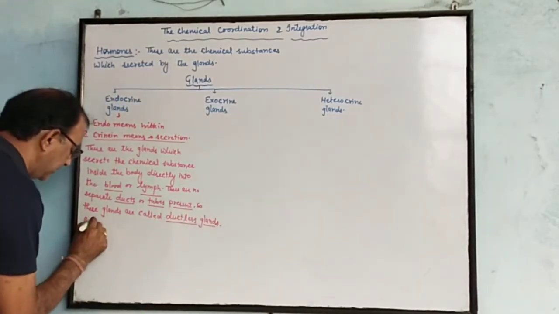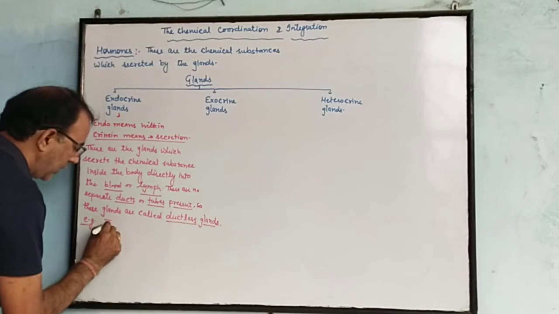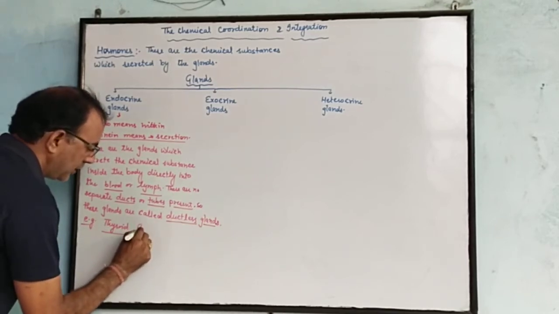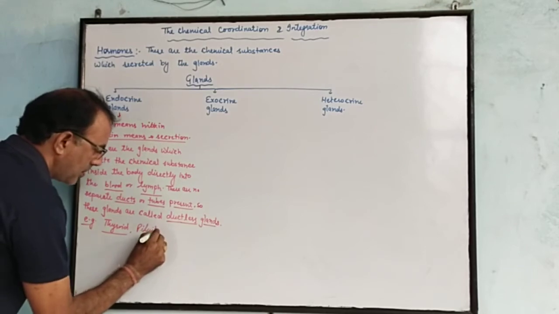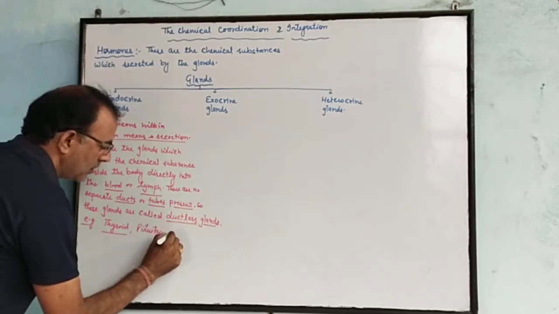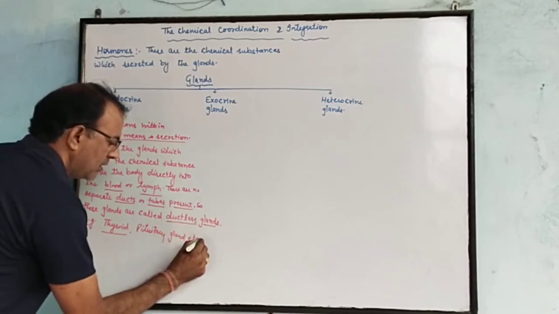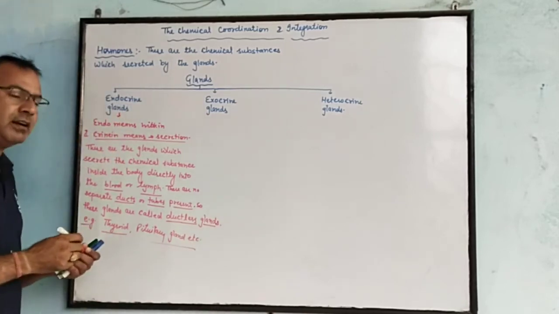For example, thyroid and pituitary, and mostly many glands are ductless.